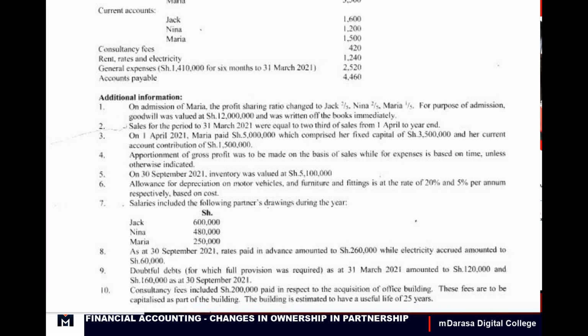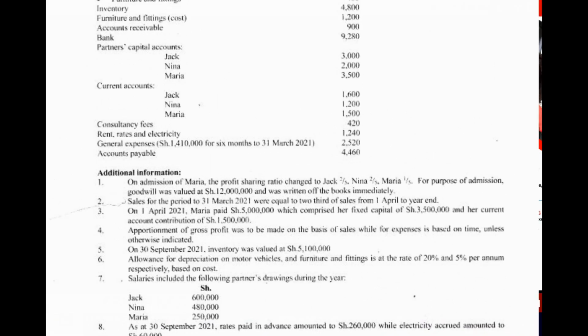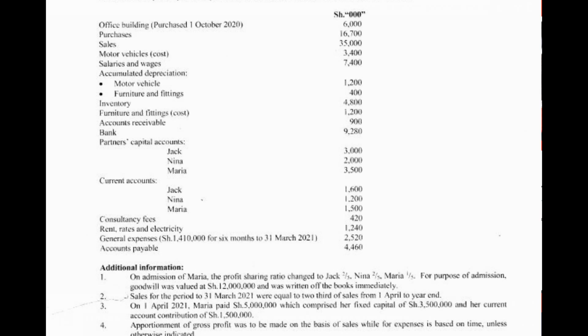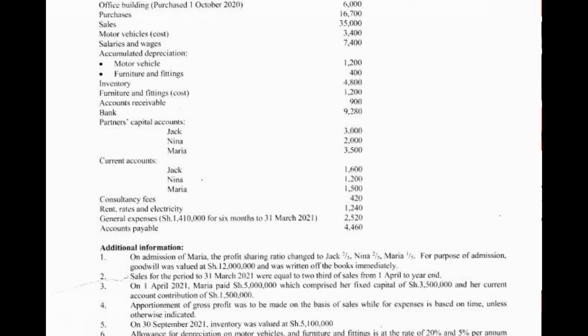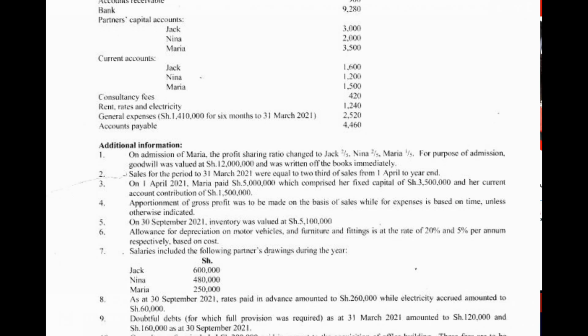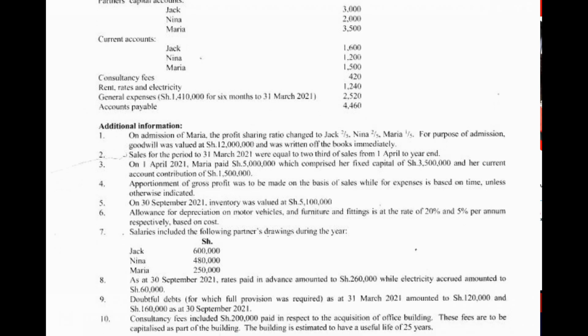Note 7, salaries included the following partners' drawings during the year. Out of the salaries and wages of 7.4 that you are given here, some included salaries which were kind of drawings. So we'll have to treat that accordingly by deducting these drawings from our salaries.